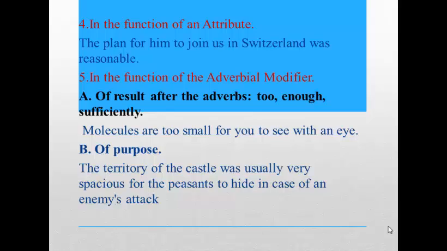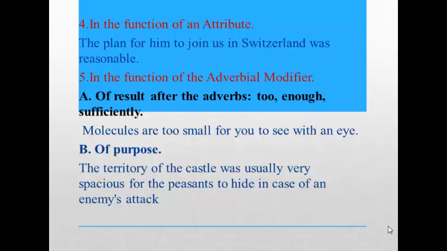Number five: in the function of the adverbial modifier. A. Of result after the adverbs too, enough, sufficiently. Example: Molecules are too small for you to see with an eye. B. Of purpose. Example: The territory of the castle was usually very spacious for the peasants to hide in case of an enemy's attack.